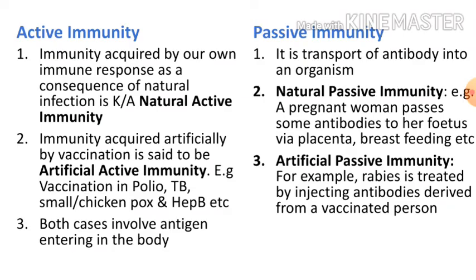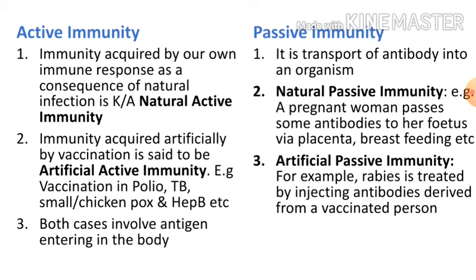Now, artificial passive immunity, for example, when rabies is treated by injecting antibodies derived from a vaccinated person, because we know that a vaccinated person has antibodies in its blood. So we will take blood of a person who is already vaccinated against rabies.